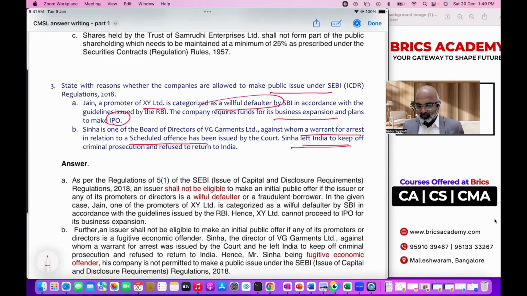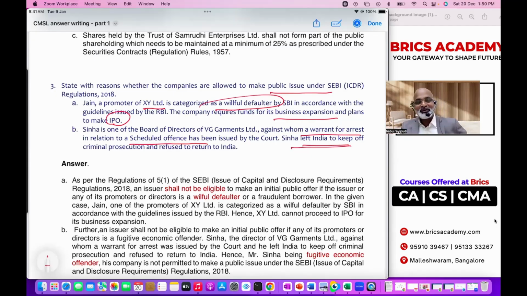So we've got two VIPs here. One is a willful defaulter, the second is a fugitive economic offender. If you go and see the ICDR regulations, 100%, fugitive economic offenders, willful defaulters, and people who are debarred from accessing the capital market are not eligible to go for an IPO.